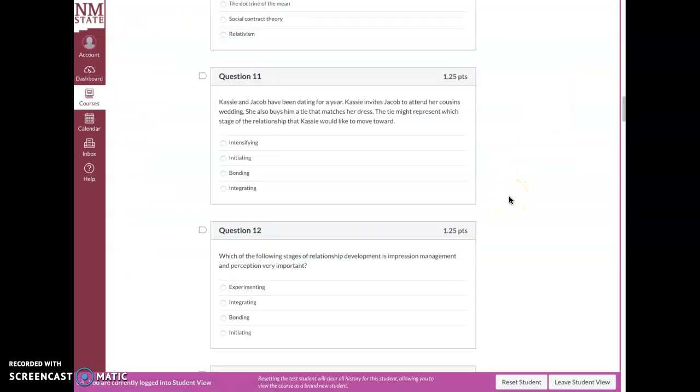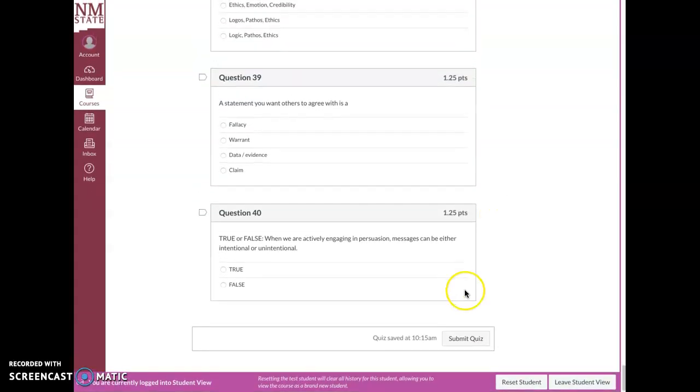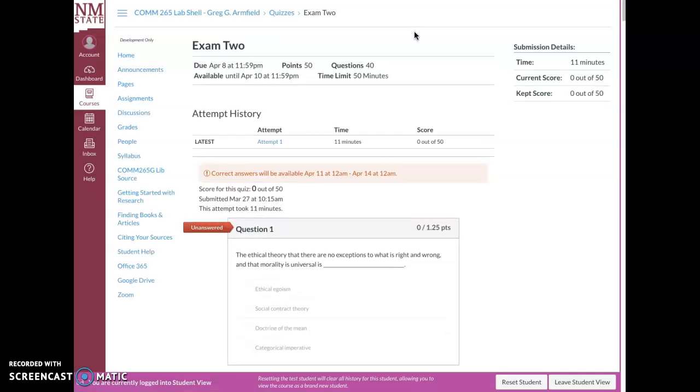Once you are finished, all the way down here to the bottom, you hit submit. Once your exam is submitted, you get one shot at the exam. You get one shot, 50 points, 50 minutes, and so there's your time limit. I'm not sure why it started counting down. Oh, it's because I was in here for 10 minutes before. Anyway, 50 minutes for all of your exams.